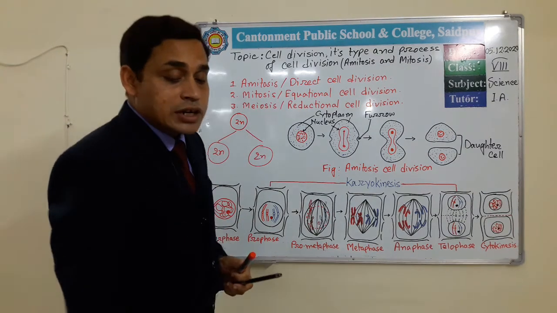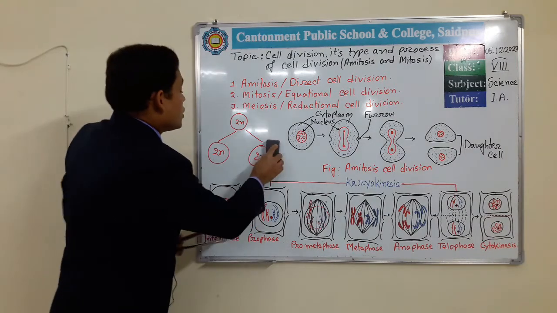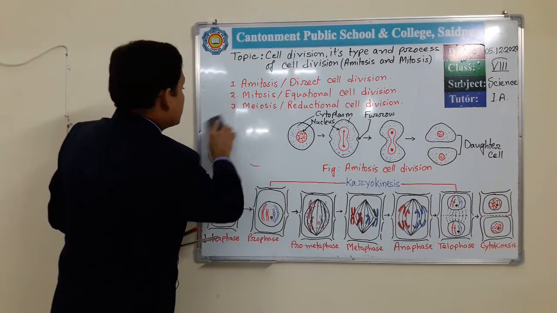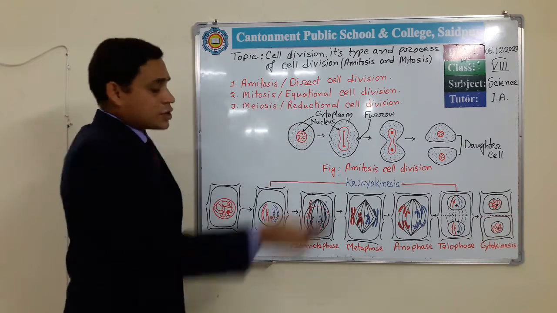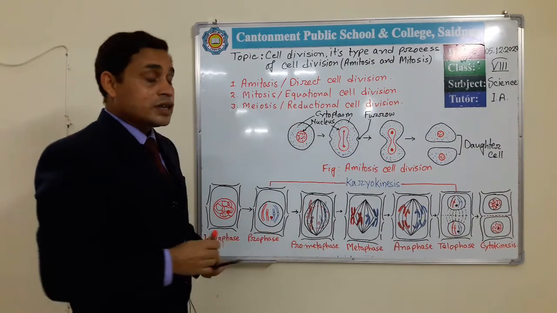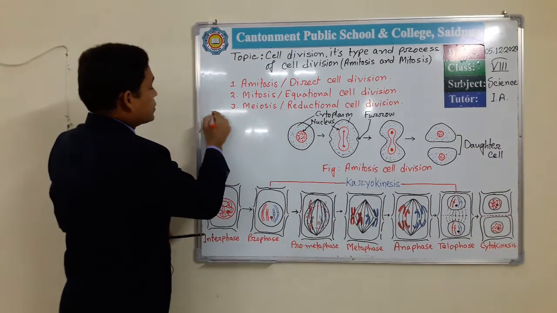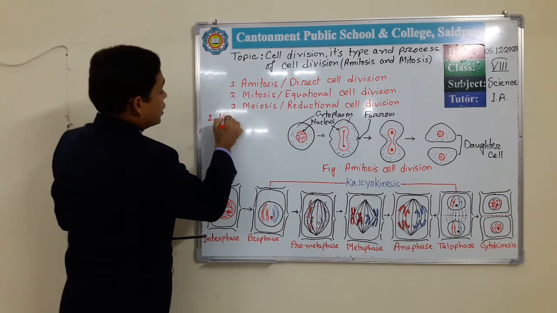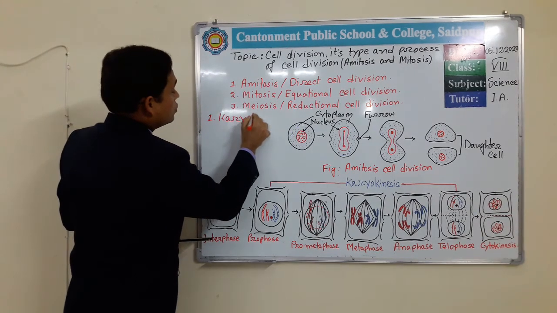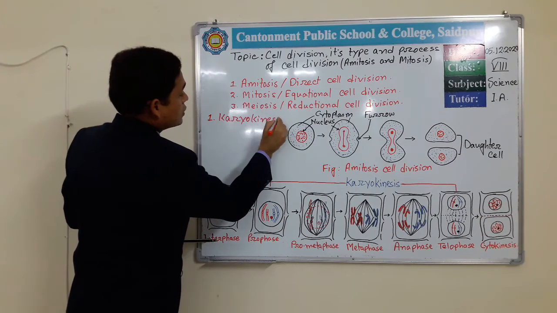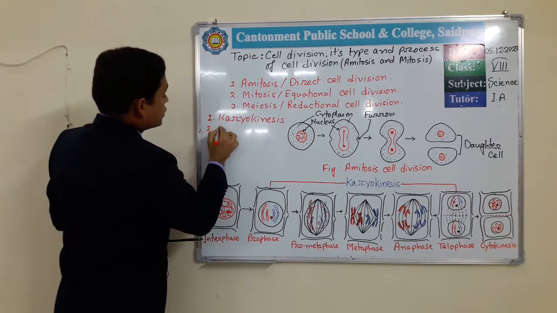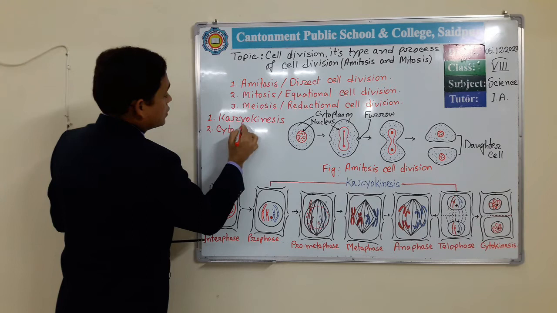And the process of mitosis cell division happens in 2 phases. One is karyokinesis, and another one is cytokinesis.